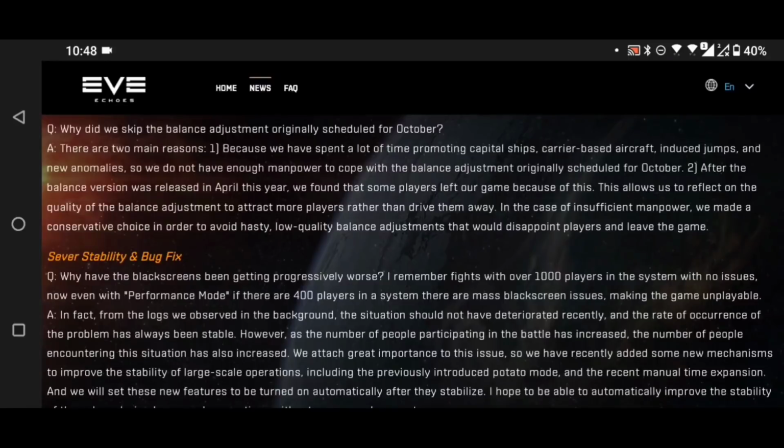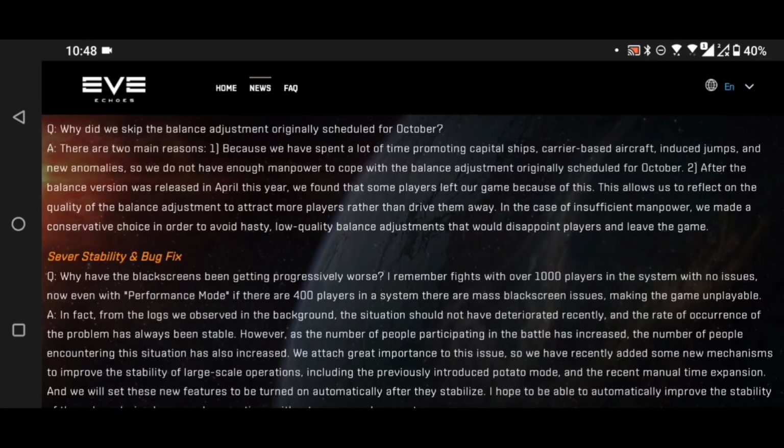Anyway, why did we skip the balance adjustment originally scheduled for October? Well, there are two main reasons. One, because they spent a lot of time promoting capital ships, carrier-based aircraft, induced jumps and new anomalies, so we didn't have enough manpower to cope with the balance adjustment accordingly scheduled for October. Yeah, there you go. Basically, the unnecessary capitals were the thing that caused us to lose the balance patch.